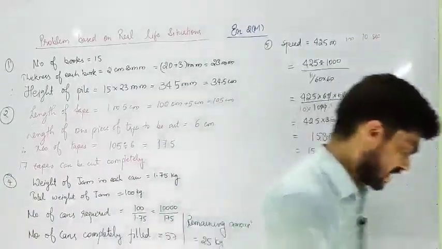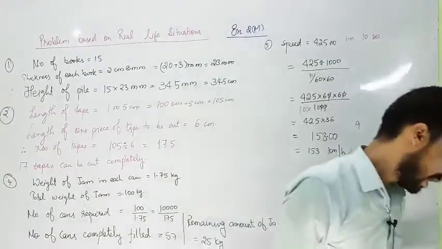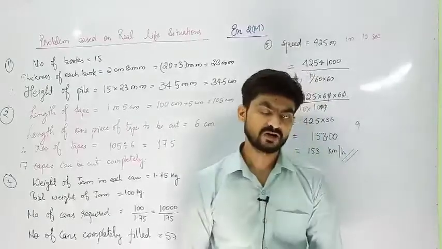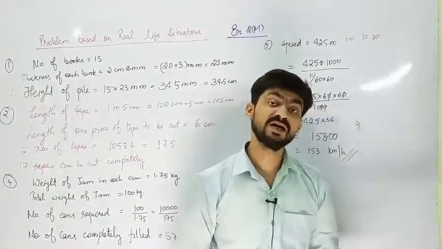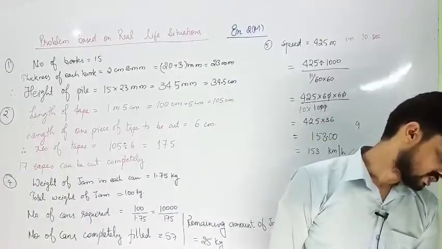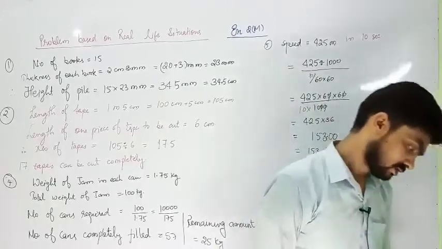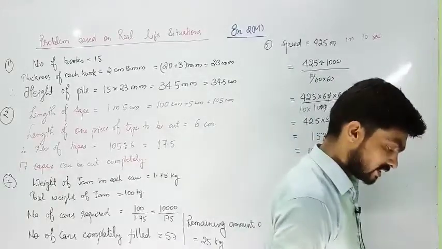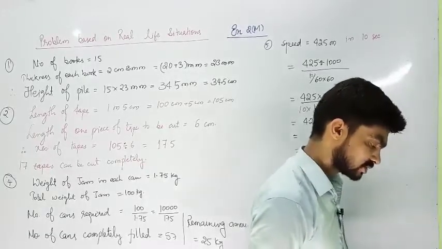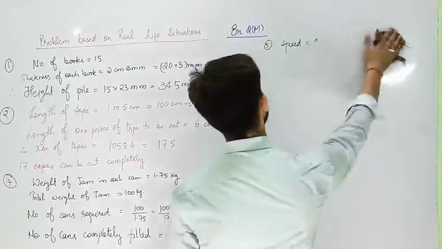Question number 6. A flask weighs 64.27 gram when empty and 150.35 gram when full of water. Subtract the empty weight of the jug or flask from the total weight of water and jug. 7. A square and an equilateral triangle have a side in common. If the side of the triangle is 15 millimeter long, find the perimeter of the figure given alongside in centimeters. So let us find the solution.